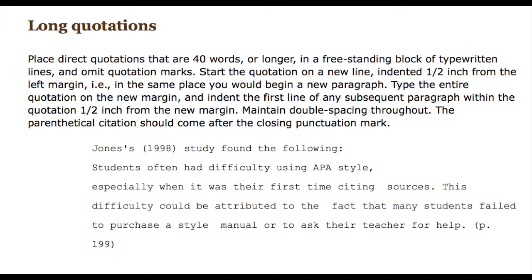If your quote exceeds 40 words in length, there's a different way of formatting it. Referred to as a long quotation, it should be in its own paragraph, a freestanding block of text indented a 1/2 inch from the rest of the paragraphs, and it should also not have quotation marks around it. As far as where you position the author's name, the year of publication, and the page number, it can be done either way of the 2 ways that I referenced during the short quotation segment a moment ago.